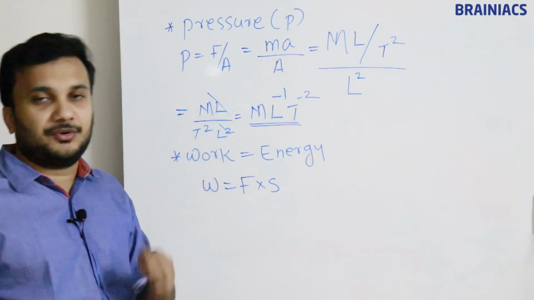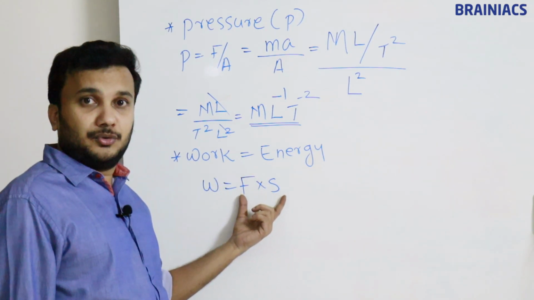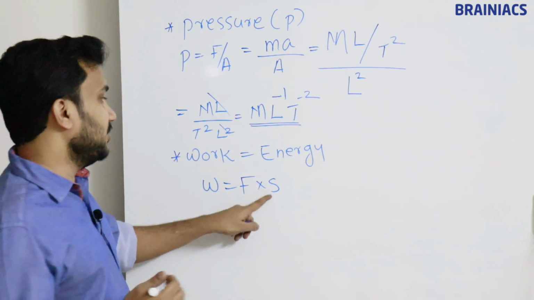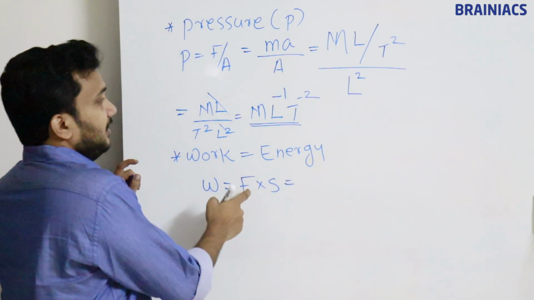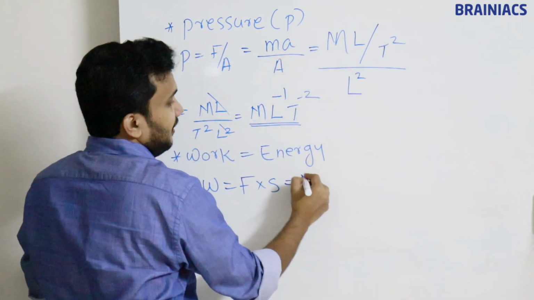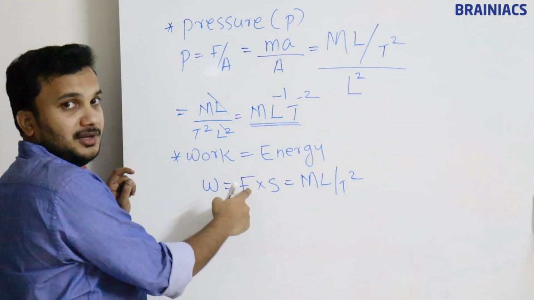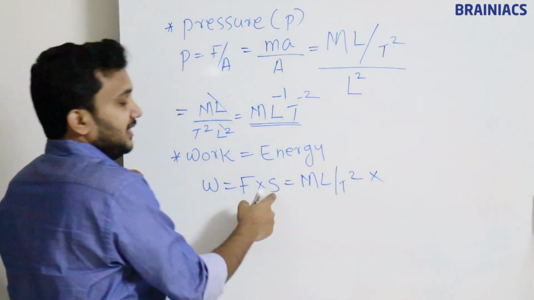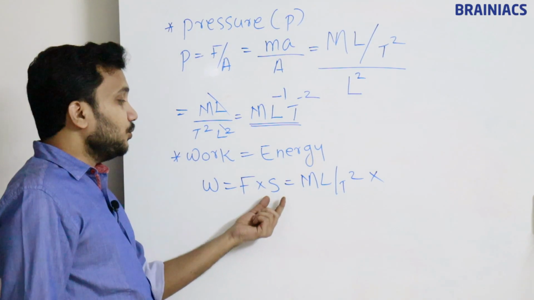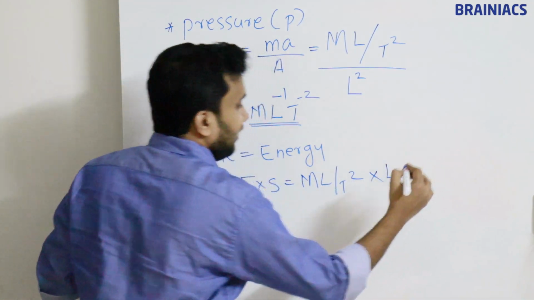If you don't know the formula, if you are not remembering it, please write it in your notebook. Work equals F into S, which means force into displacement. What is the dimension formula for force? We know F = ma, which we already wrote here. So it is MLT^-2, the dimension formula for F, multiplied with S. S is the displacement or distance traveled. So what is the dimension of displacement? Displacement means a distance, a length, so in the formula it is L.